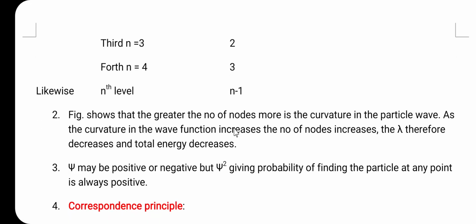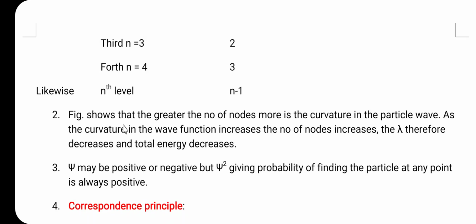So, this is the first picture. Let us consider the second picture: the figure shows that the greater the number of nodes, the more is the curvature in the particle wave. As the curvature in the wave function increases, the number of nodes also increases. Here, for example, we have considered n is equal to 4. Instead of 4, if we consider n is equal to 30, then the total number of nodes as per n minus 1 is 30 minus 1, that is 29. So, the number of nodes is 29.